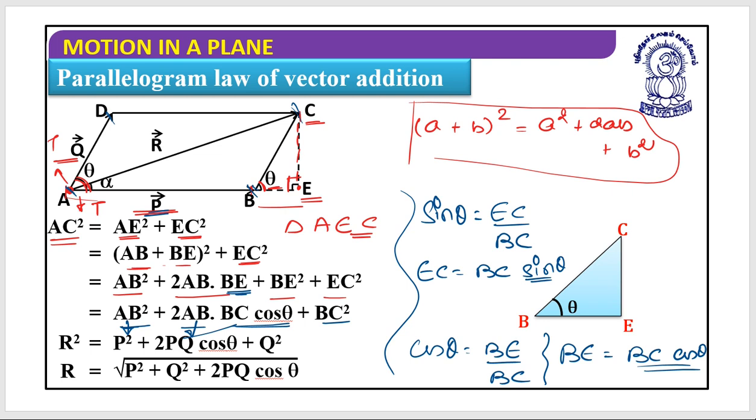So what I get is, if I need the resultant vector due to these two vectors, I can have R is equal to root of P square plus Q square plus 2PQ cos theta. Yes, this is the resulting vector when two vectors are acting simultaneously. Is it clear? Shall we move to the next?